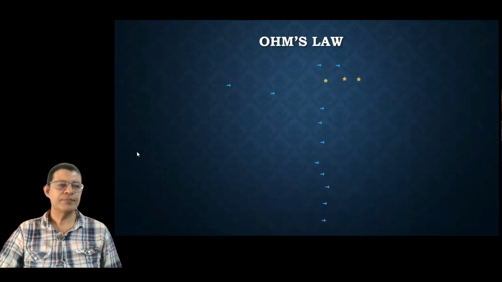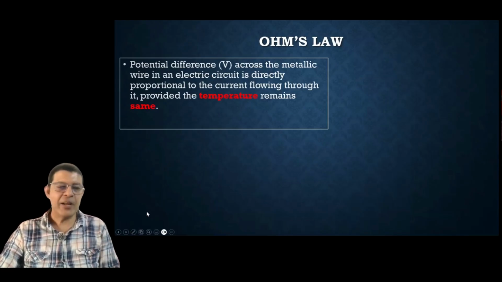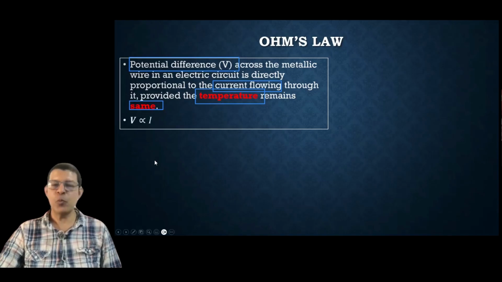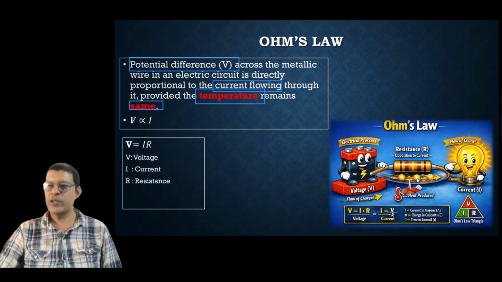Now, what is Ohm's law? Ohm's law is defined as: the potential difference across the metallic wire is directly proportional to the current flowing through the wire, provided temperature remains the same. Okay, that means voltage is proportional to current. It is also written as voltage is equal to current into resistance, V equals I into R, where V is voltage, I is current, R is resistance. Okay, this is how it looks.